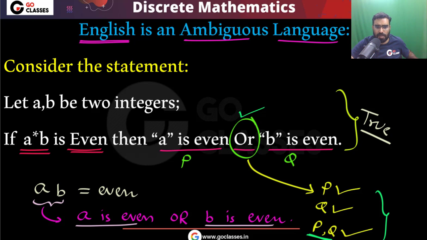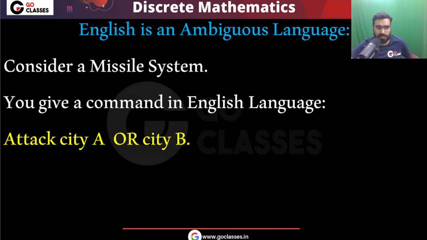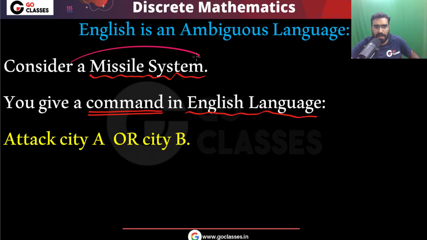Now let's move on. Now let's see another statement. Consider this statement. Let's assume there is a missile system. In this missile system, you give a command in English language.